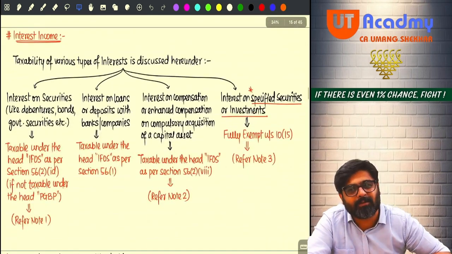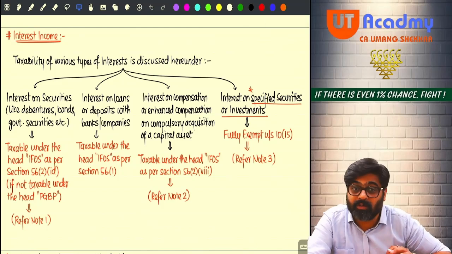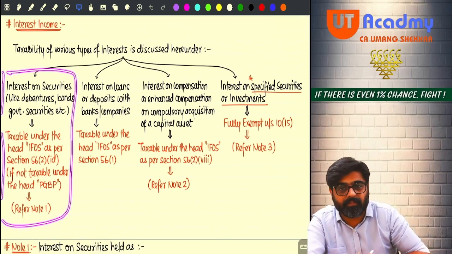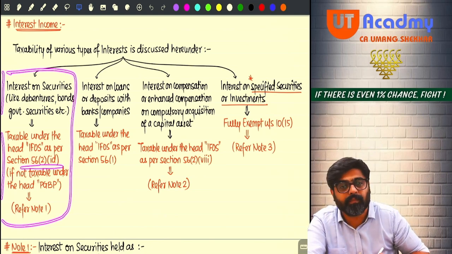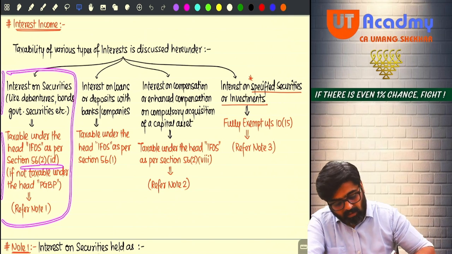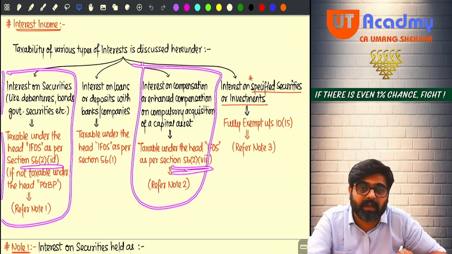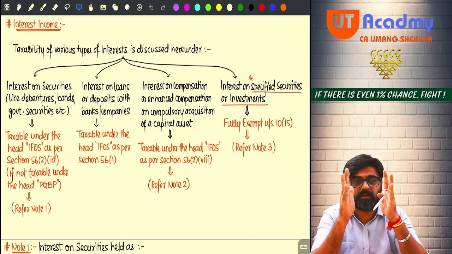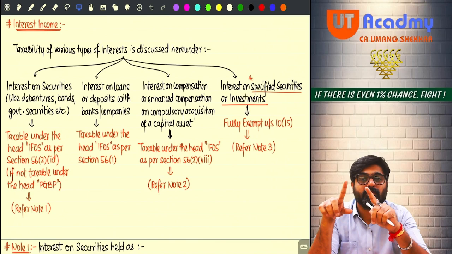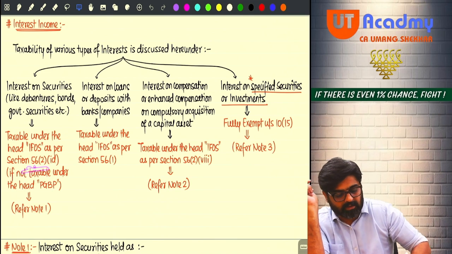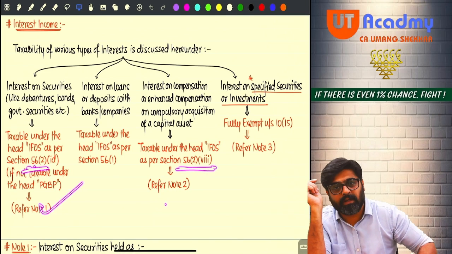Now all the incomes are very small incomes. Now see, because of specific charge, we are doing specific charge only. So under the specific charge, this interest is taxable under clause 1D. Along with this, I have also covered one more interest which is getting charged under the head IFOS only because of specific charge. But that charge is given in clause number 8. So two interests are taxed under the head IFOS because of specific charge, one as per clause 1D and second as per clause 8. Both these interests we are going to cover here.